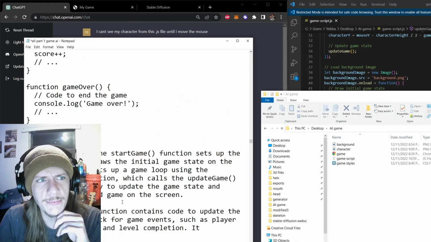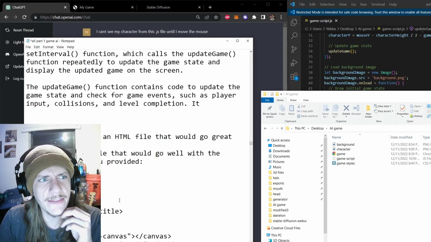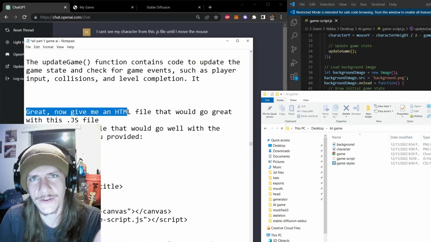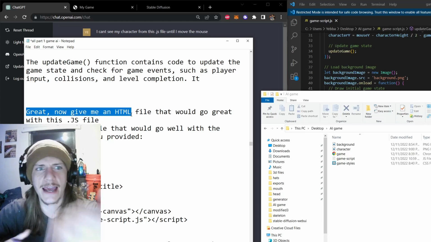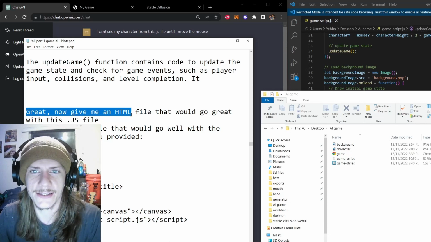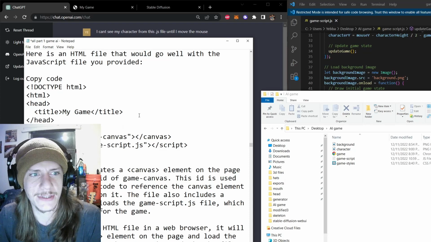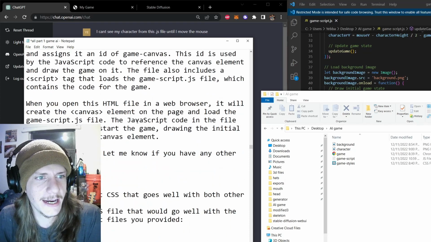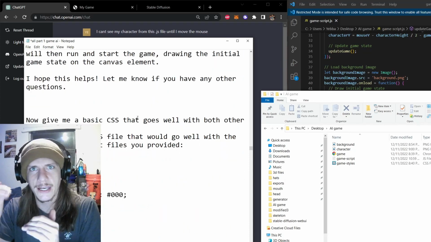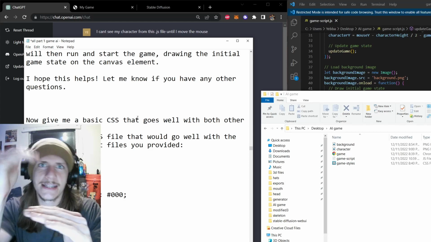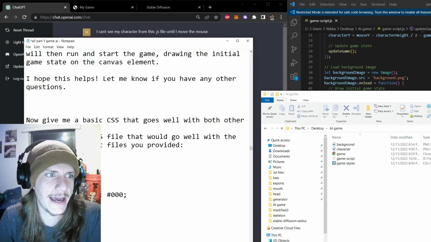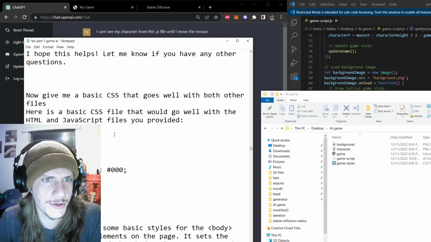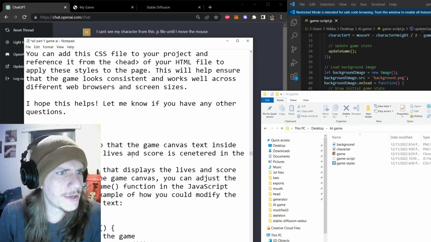I had it give me a pretty good JavaScript file, and then what I asked it here was, okay, thank you for the updated JavaScript file. Now give me the HTML file that will go well with that. And so it basically updated that original template that it gave me, and it gave me yet a new HTML file. So basically I'm building by asking it to build on top of the next thing, then on top of the next thing. So as you see, I asked for the style sheet that goes well with those two new files as well. So it did all that.